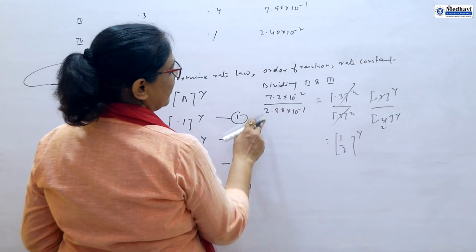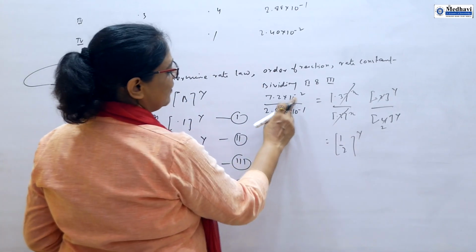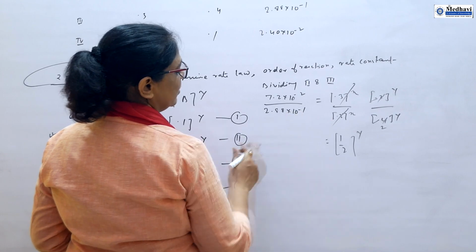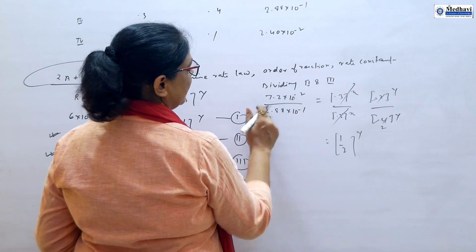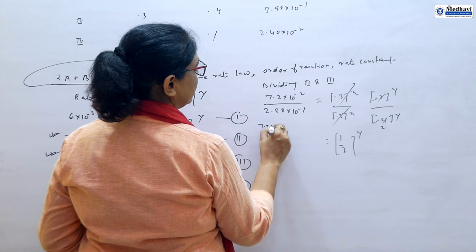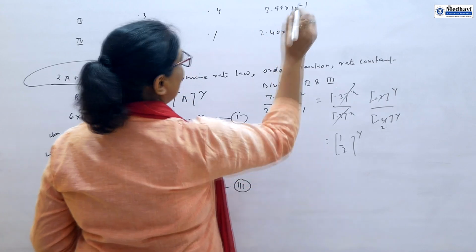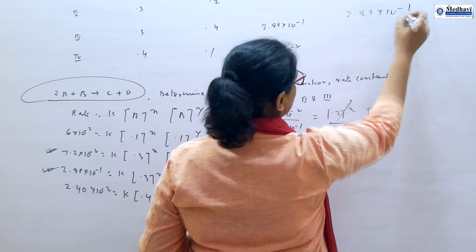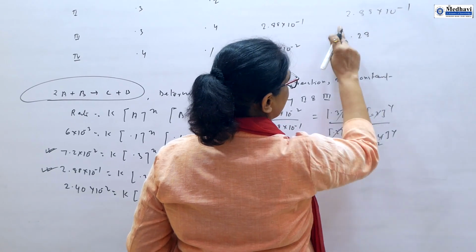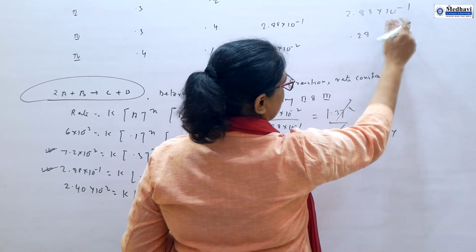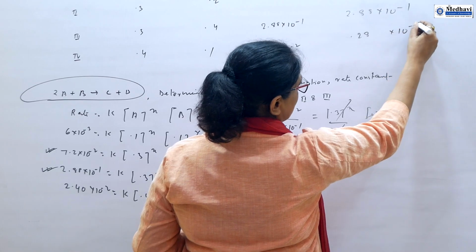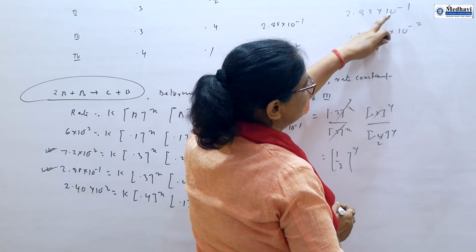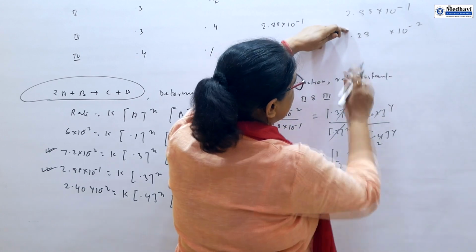This we cannot cancel unless the powers are the same. Here it is minus 2, here it is minus 1. So you have to convert into minus 2. You have to increase this power, so you have to decrease this factor. We are changing 10 to the power minus 1 to 10 to the power minus 2, that means we are decreasing this value, so here we have to increase.